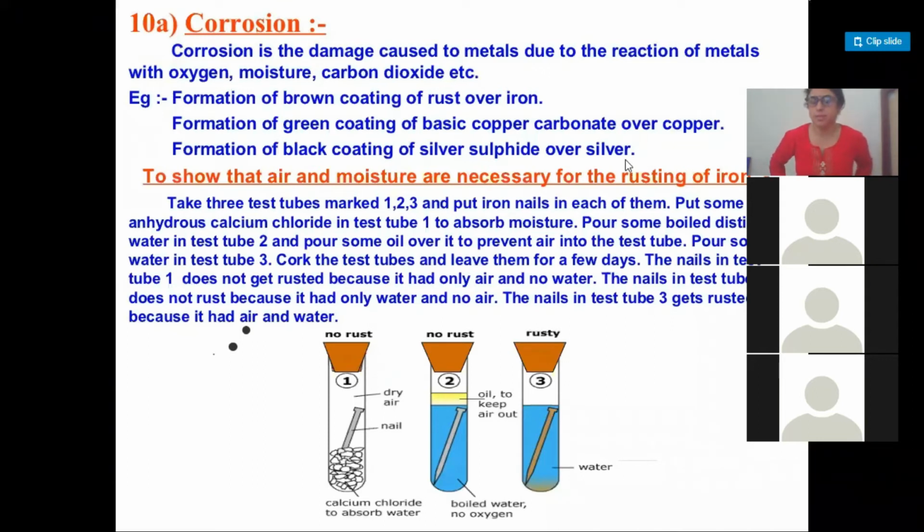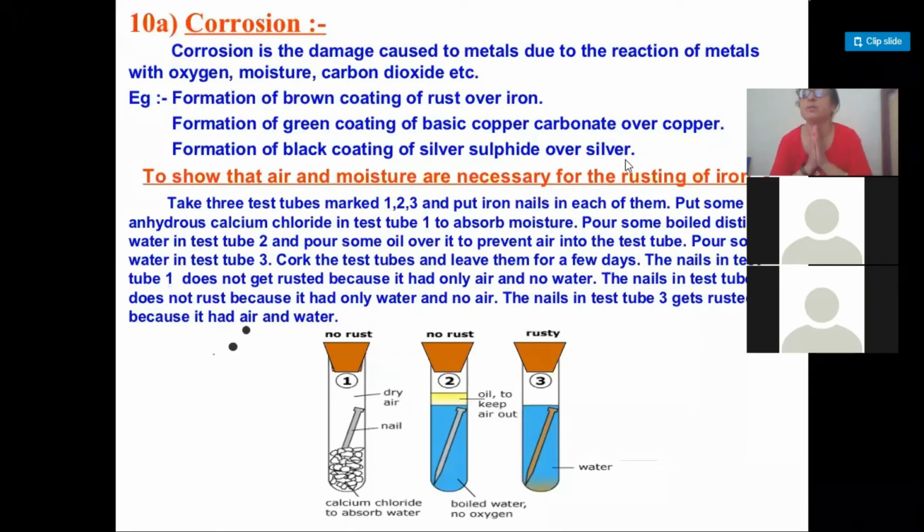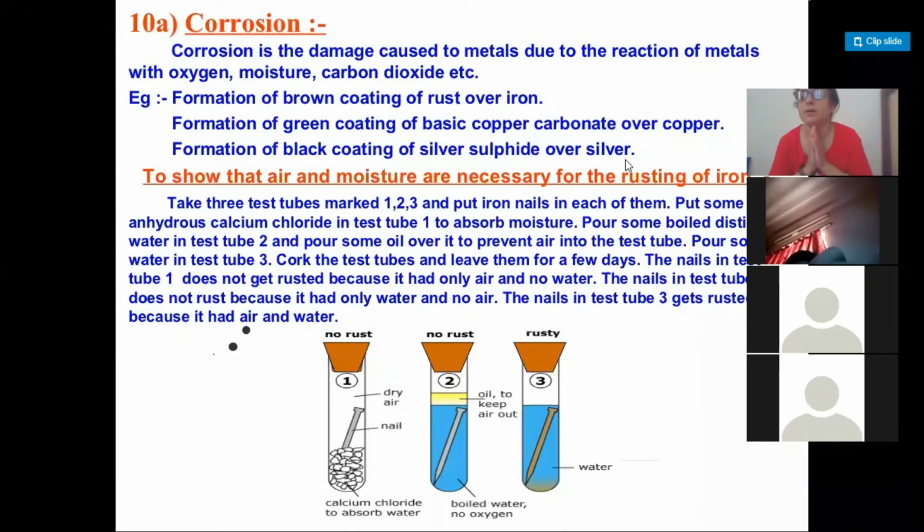What is rusting? Iron comes in contact with air and water molecules, and a reddish layer forms as the iron reacts with the air and water molecules to form an oxide layer. So this process is called rusting.